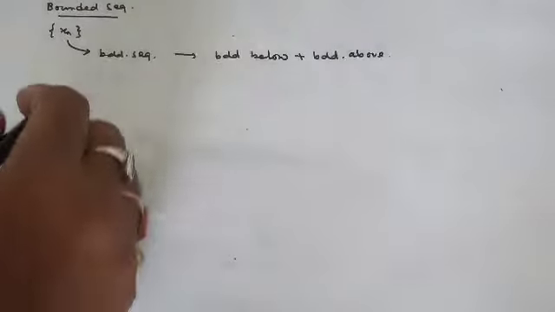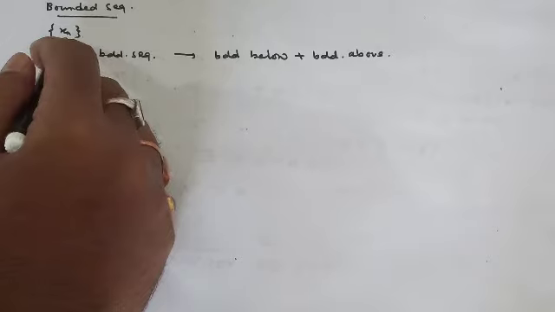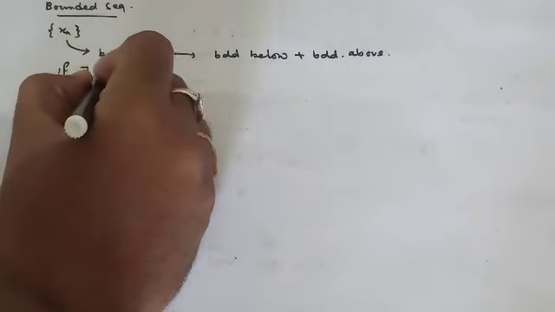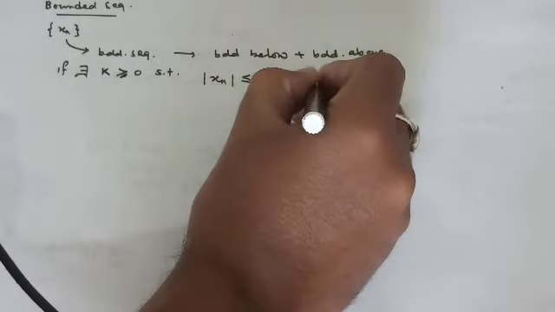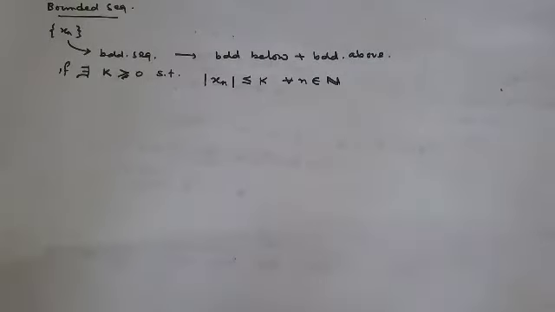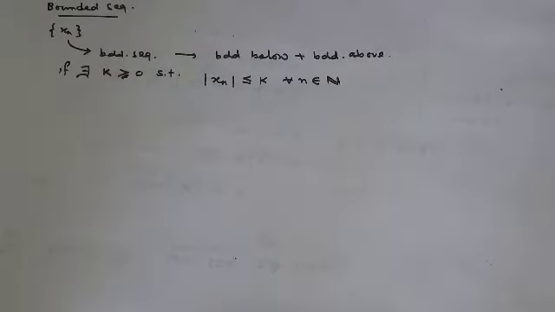For that purpose we have a mathematical definition which says that a sequence xn is said to be bounded if there exists some k greater than or equal to 0, in fact greater than 0, such that the modulus of each term is less than or equal to that k, which holds for all n belongs to N. So every term of that sequence, the modulus of each and every term, must be less than that particular number. This is the case for a bounded sequence.